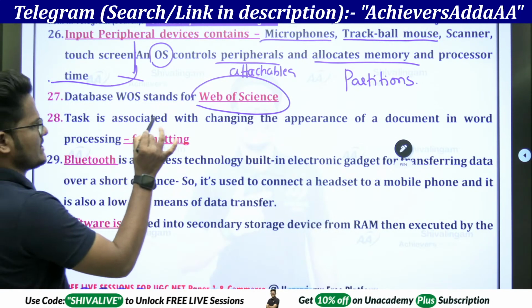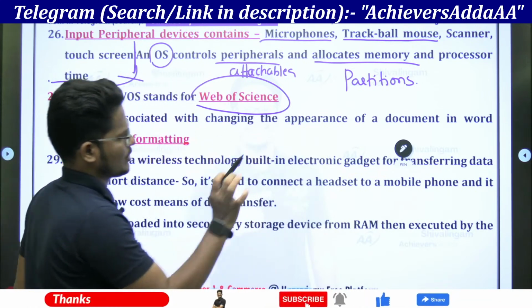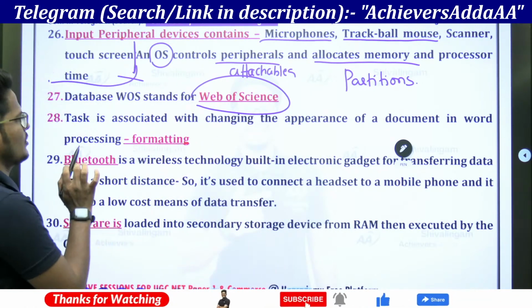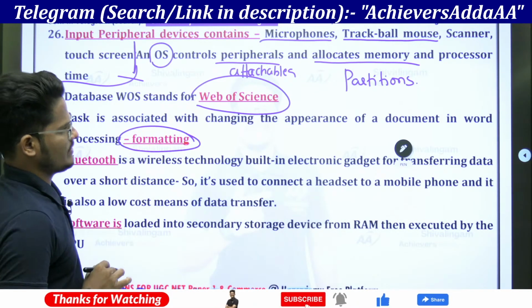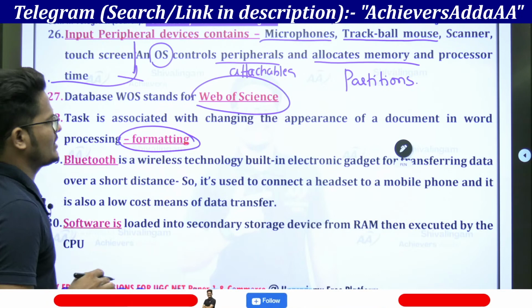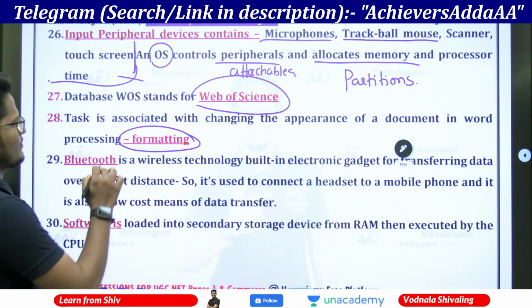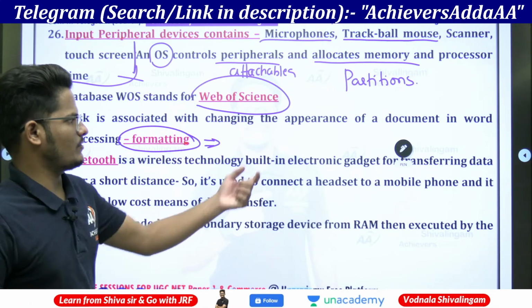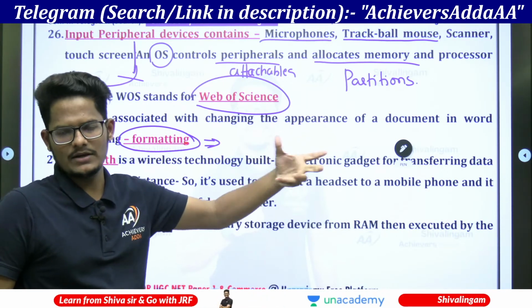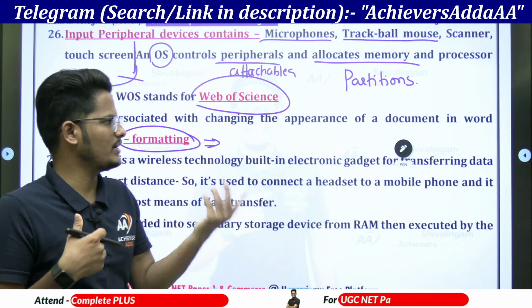The task associated with changing the appearance of a document in word processing is called formatting. Formatting is like, according to the requirement, we have to change the appearance. Formatting is that only: as per our requirement we need to change.